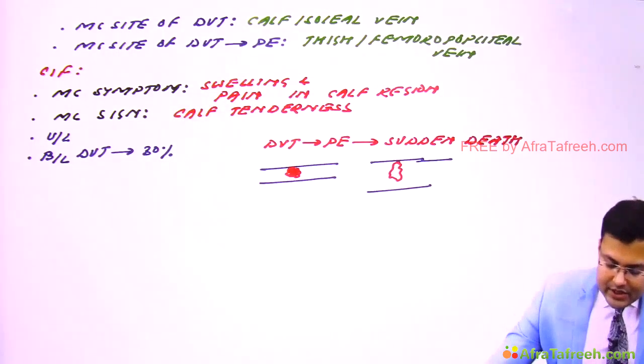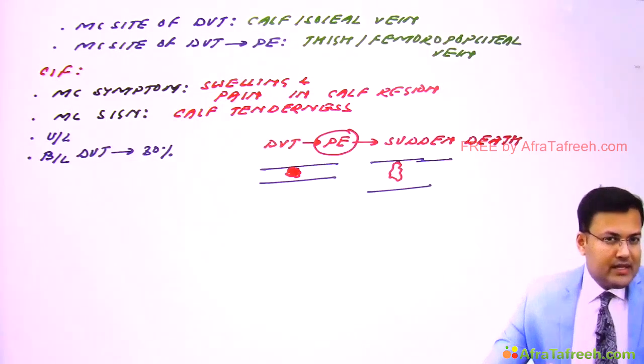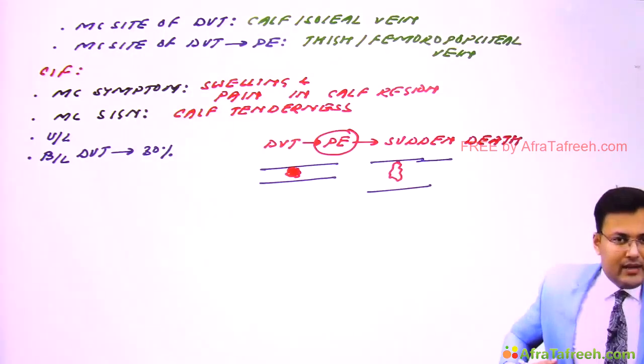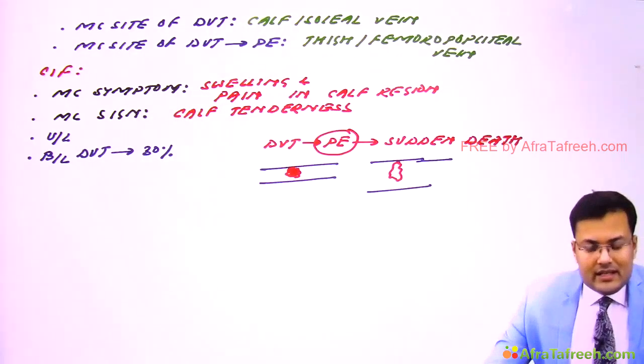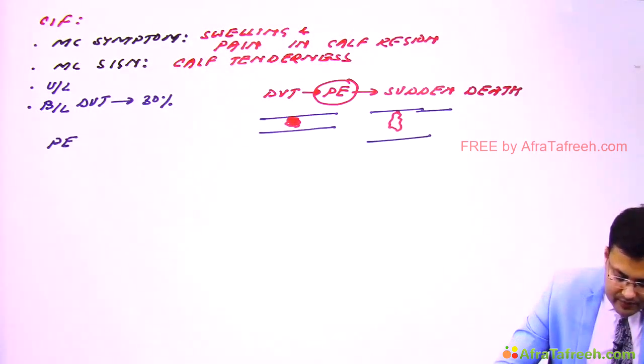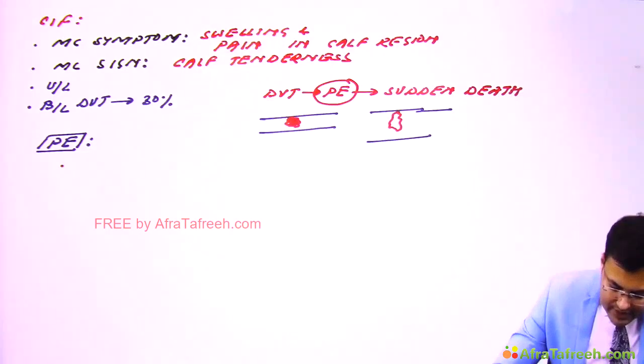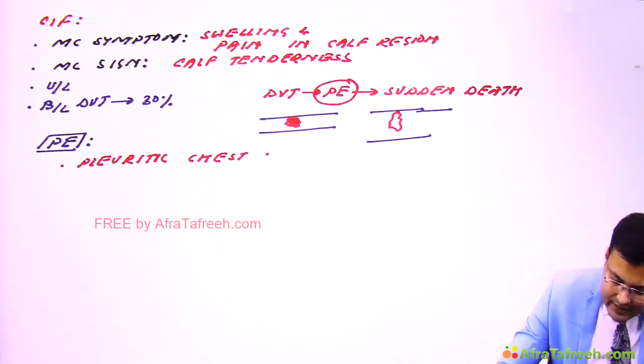Second, in patients of pulmonary embolism, what are the other symptoms? These patients can have pleuritic chest pain, hemoptysis, and dyspnea. So pulmonary embolism patients can develop pleuritic chest pain, and there can be hemoptysis and dyspnea.